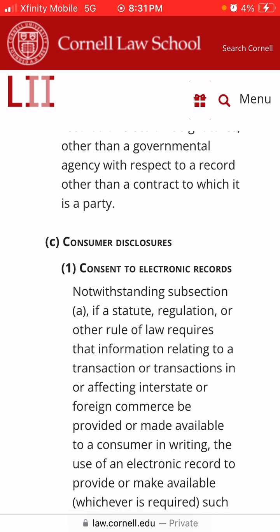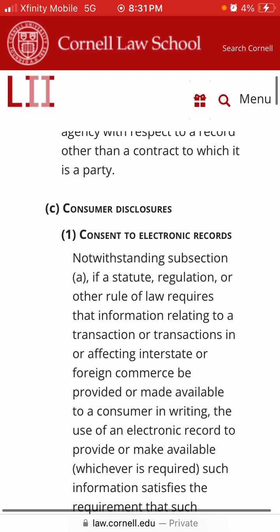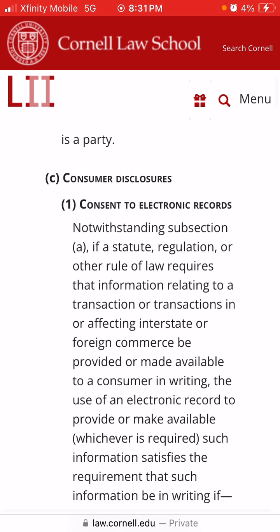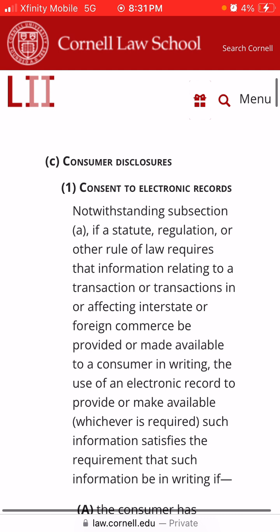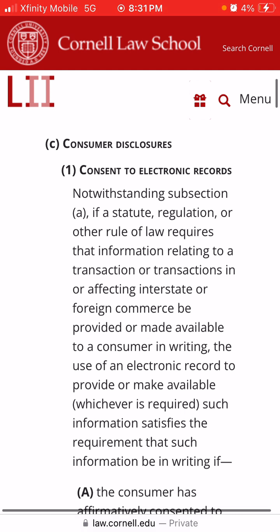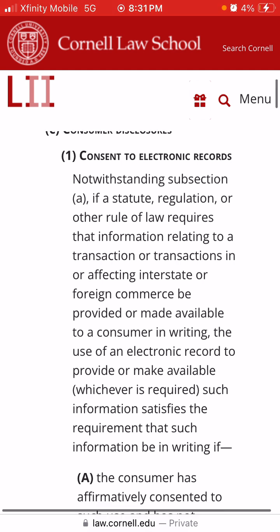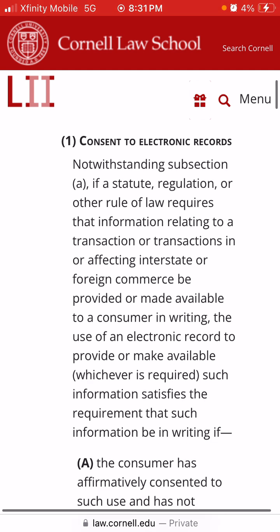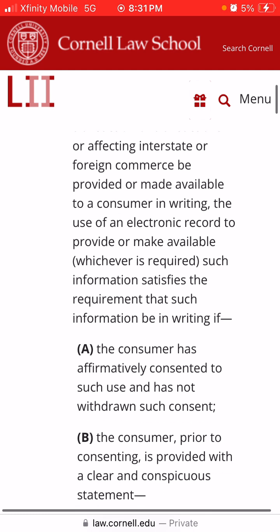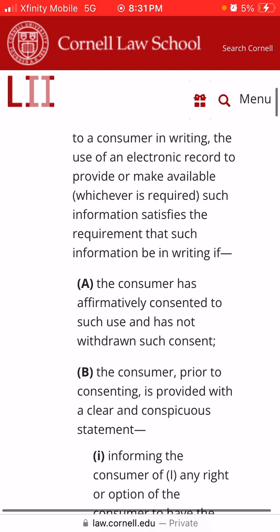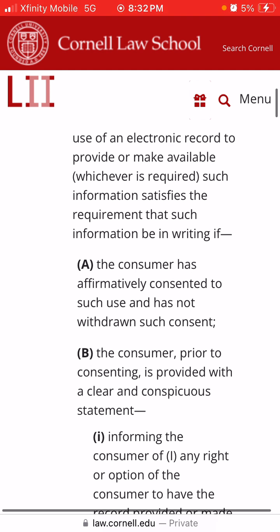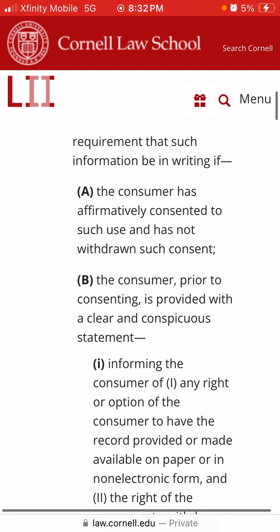So notwithstanding subsection (a), if a statute, regulation, or other rule of law requires that information relating to a transaction or transactions in or affecting interstate or foreign commerce be provided or made available to a consumer in writing, the use of an electronic record to provide or make available, whichever is required, such information satisfies the requirement that such information be in writing if the consumer has affirmatively consented to such use and has not withdrawn such consent.